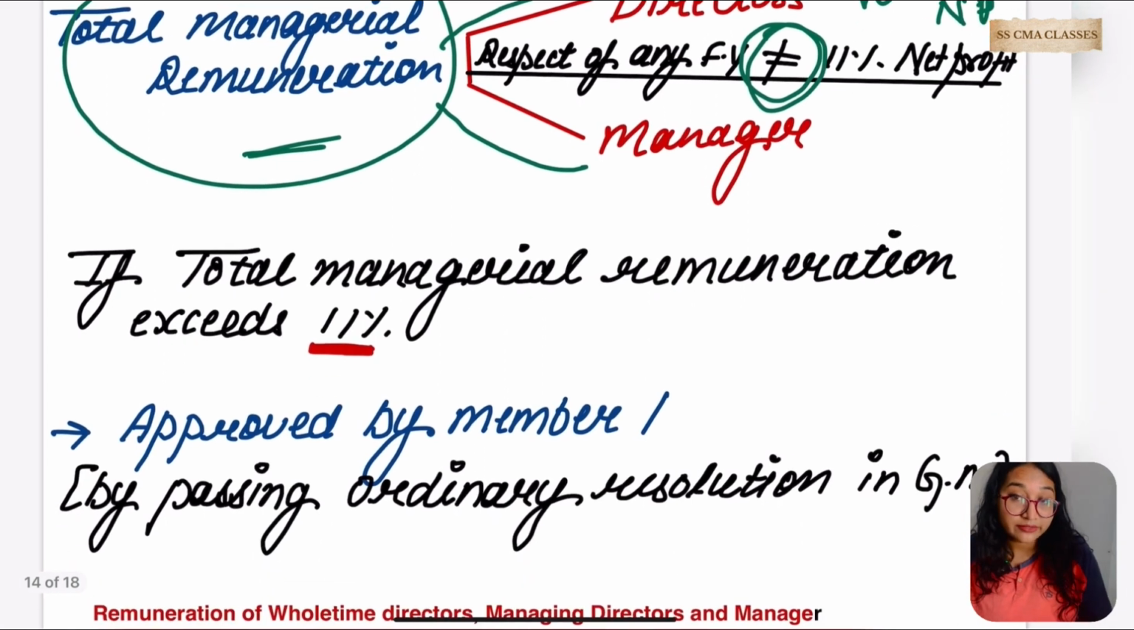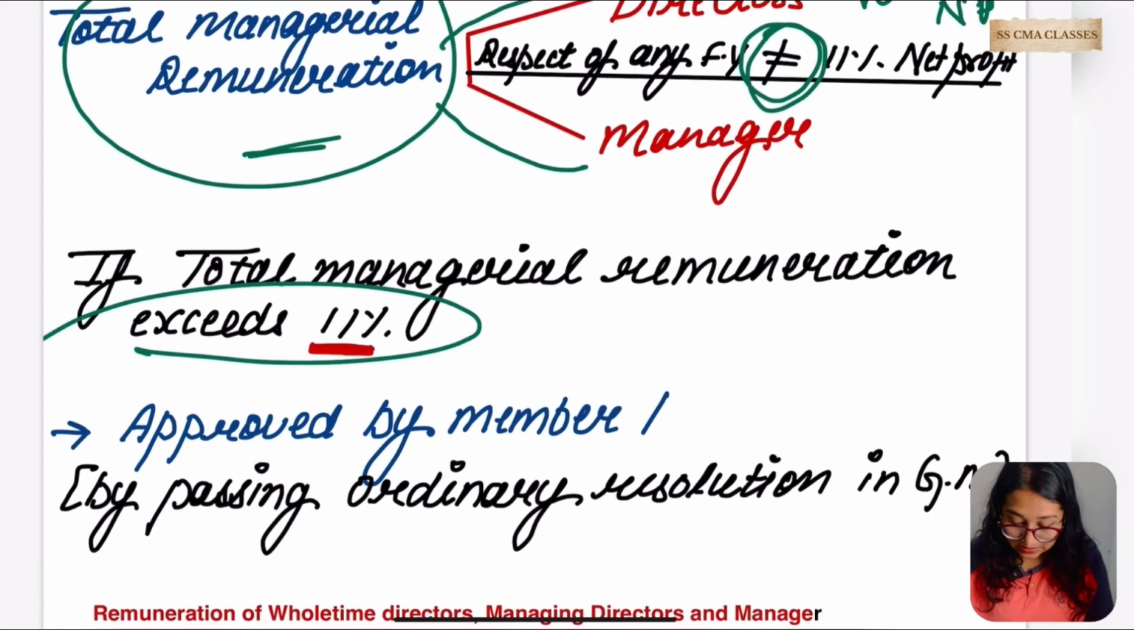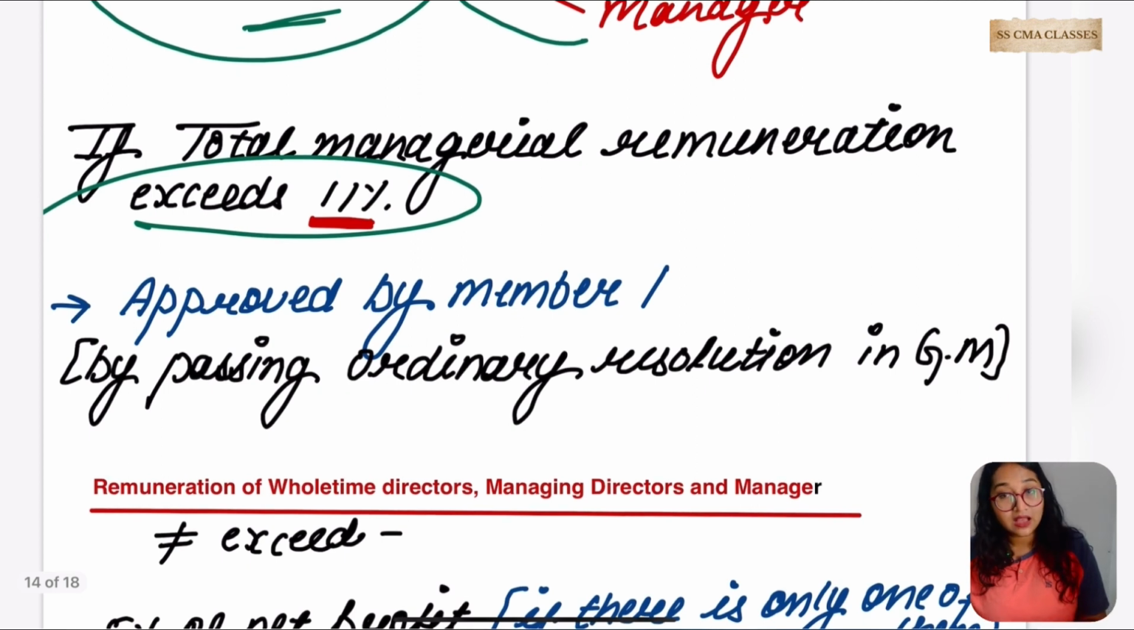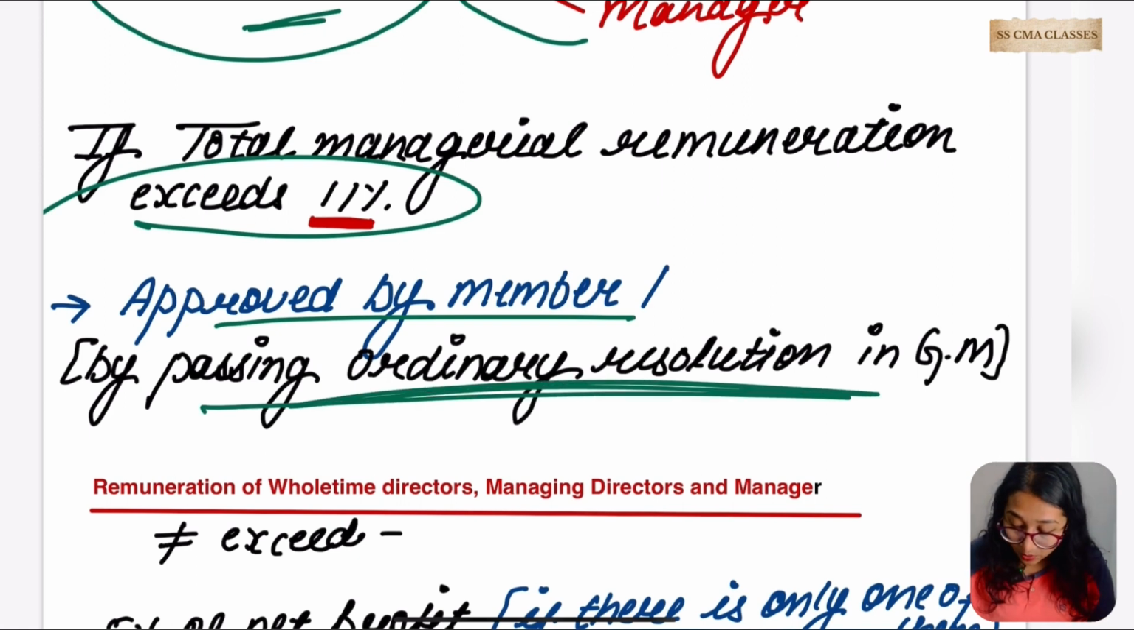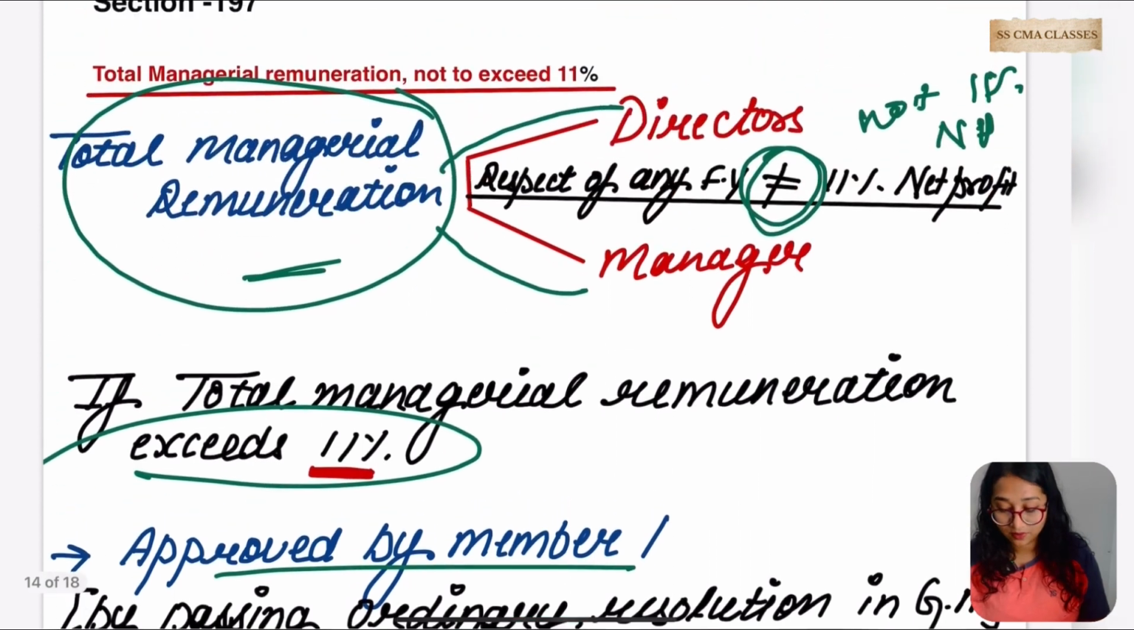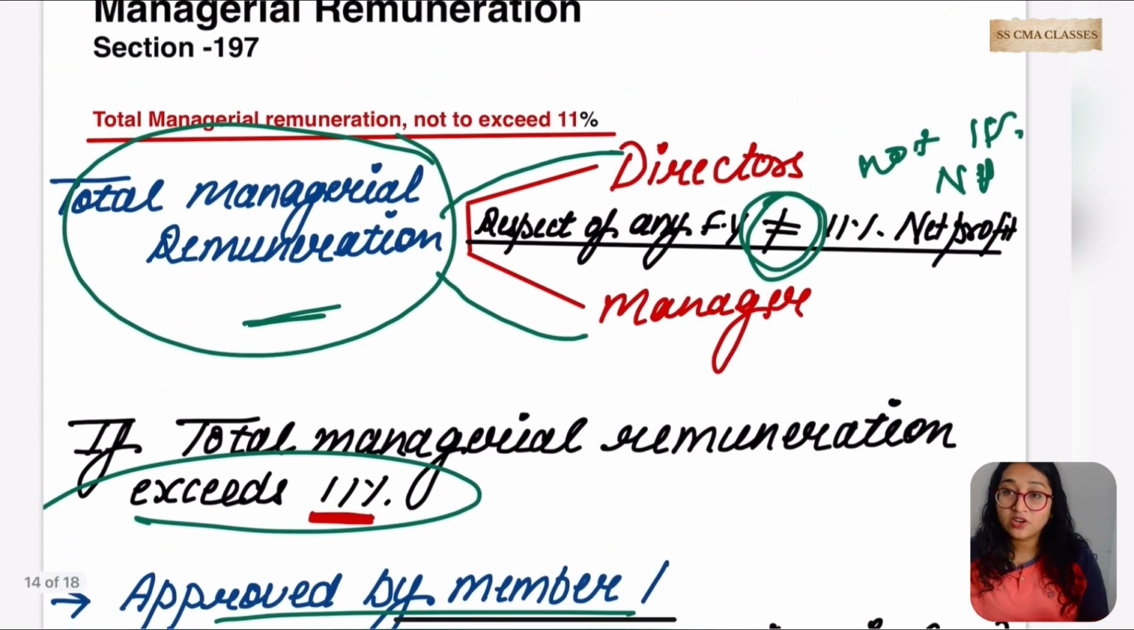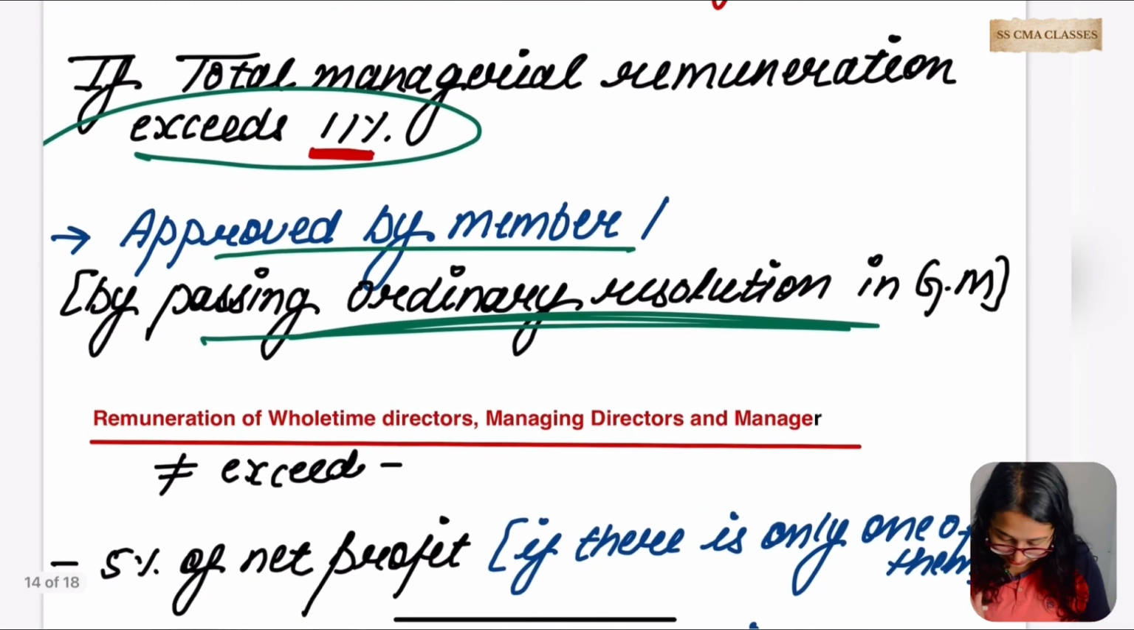Yes. What if the managerial remuneration exceeds this percentage? Then of course approval by members is taken. But is it an ordinary resolution or a special resolution? It would be an ordinary resolution. Again, let's rewind. Total managerial remuneration paid to directors and manager in any financial year should not exceed 11% of what? Net profit. What if it exceeds? Then the approval of members is to be taken by passing an ordinary resolution. Hope this part was clear to you.